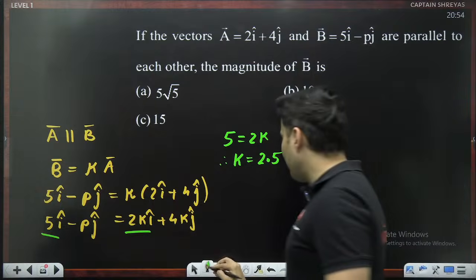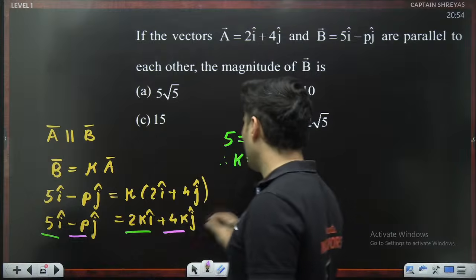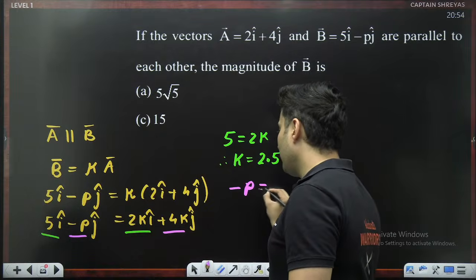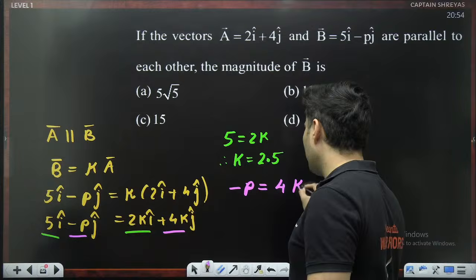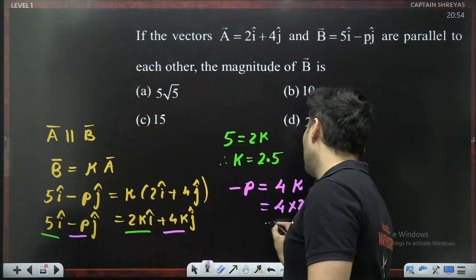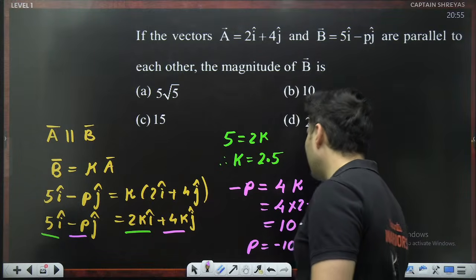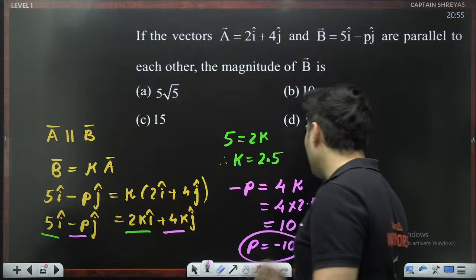We can even find the value of p if you want. This unknown p which is there, we can find it out. So minus p will be equal to 4 times of k. So k is basically 2.5. 4 times of 2.5 is 10. So p will be basically negative 10. So we can find the value of p also.